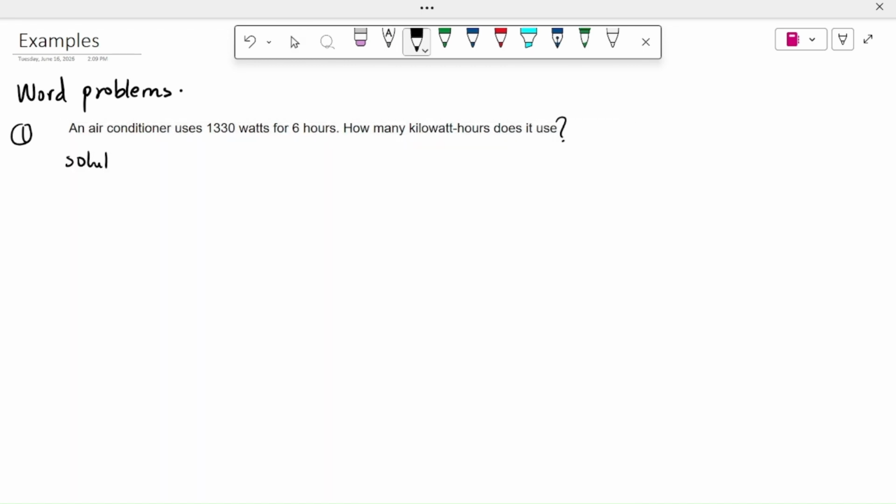So we have an air conditioner. What is the SI unit of power? We have power, P, is equal to 130 watts. And then we have hours, which is time, which is 6 hours. So we are told to find the kilowatt per hour.